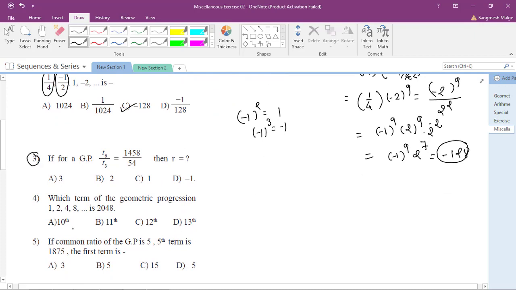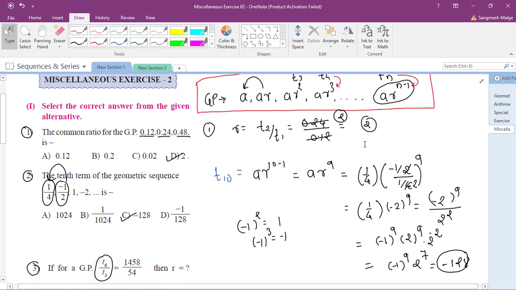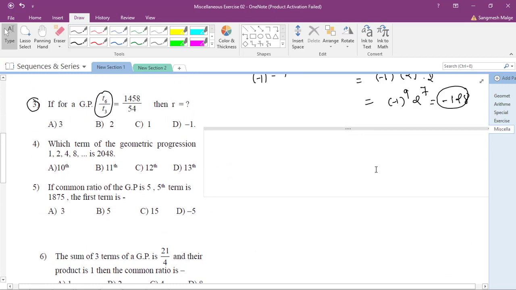Question number 3. If in a GP T6 by T3 is equal to 1458 upon 54, then what is the value of r? Just write down this T6 and T3 in the general form. Now we don't need to come back to the master series again, because we have tricks. So what is that trick? See here how you write the T6.